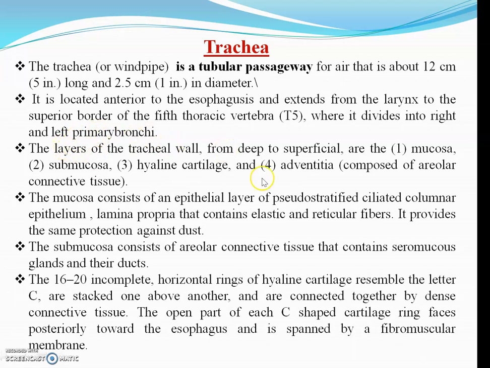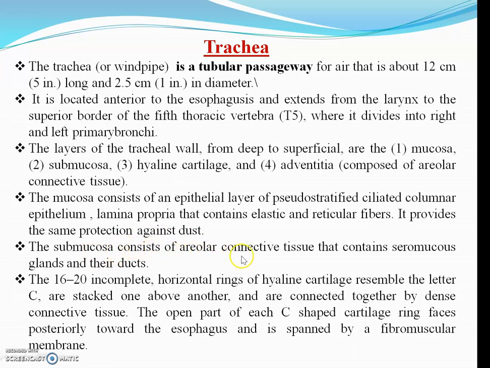It consists of layers, from deep to superficial. First the deepest is the mucosa, then submucosa, hyaline cartilage, adventitia, and so on. These are the layers of the tracheal wall. It also contains pseudostratified ciliated columnar epithelium and lamina propria containing elastic and reticular fibers. The function of this is protection against dust.